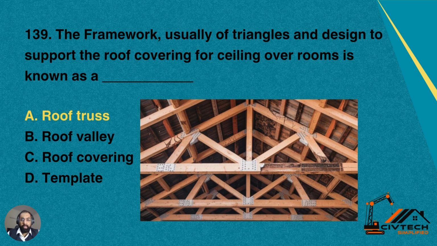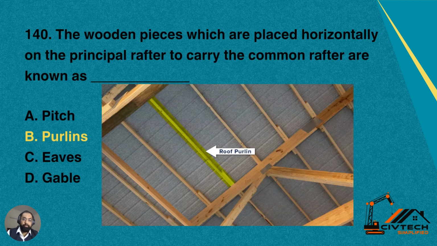Then we have 139. The framework, usually of triangles and designed to support the roof covering or ceiling over a room, is known as. So overall, what is shown in the picture? All the components come under number A. Is it roof truss? Number B, roof valley, roof covering, template. Yes, this whole structure is called a roof truss. We are familiar with this.